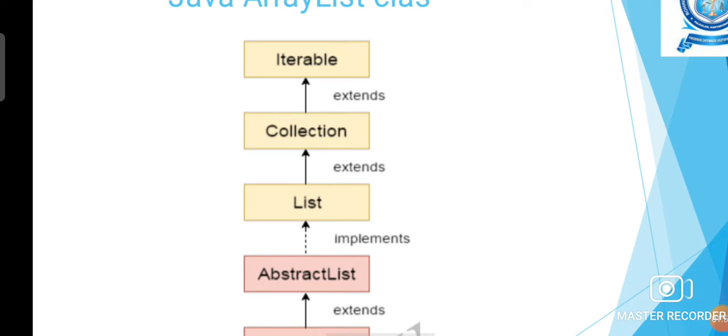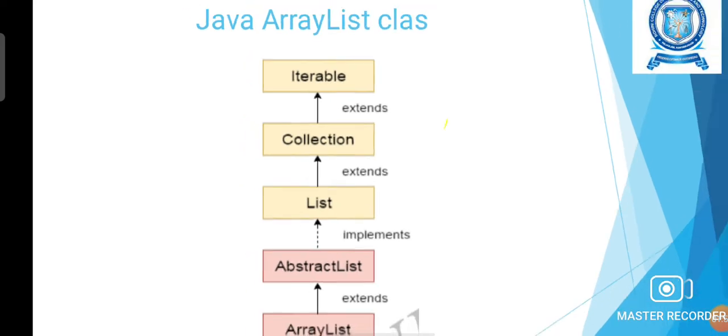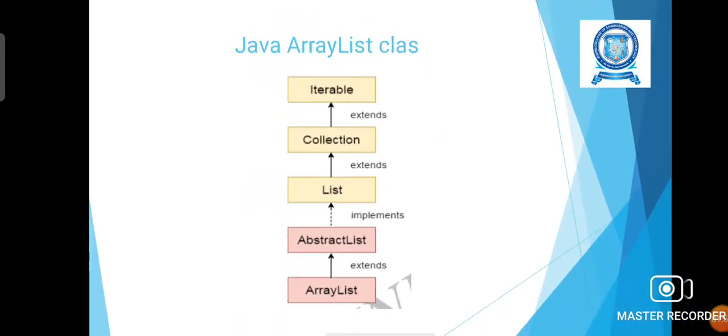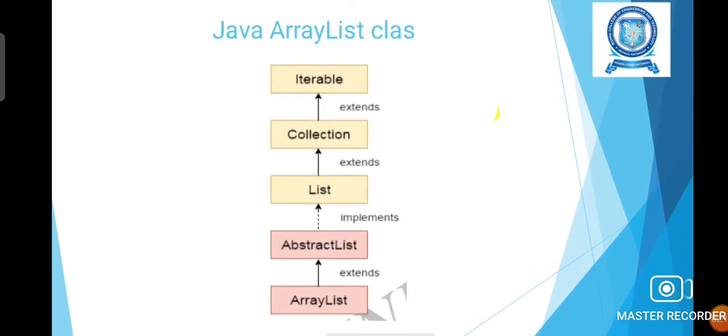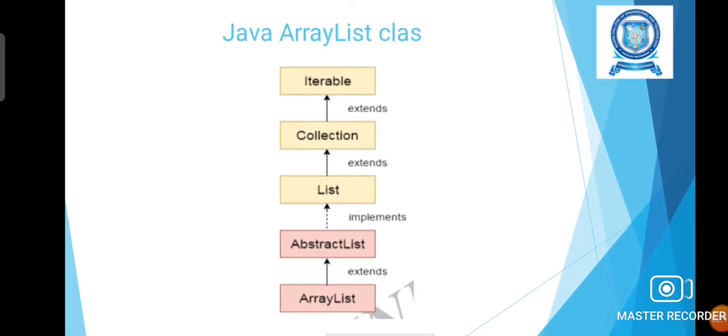So this is the framework showing the different classes and interfaces that we may need while using the Arraylist class for using dynamic arrays in our Java programming. So our basic class is Arraylist. The Arraylist will extend the superclass abstract list. Abstract list will implement the interface list. Again, the list will extend the framework collection. Again, the collection will extend the base class iterable. So this is the hierarchy of class usage for the Arraylist class.